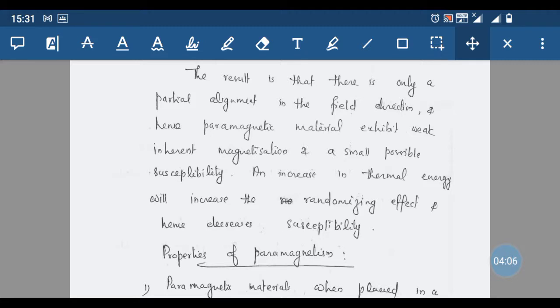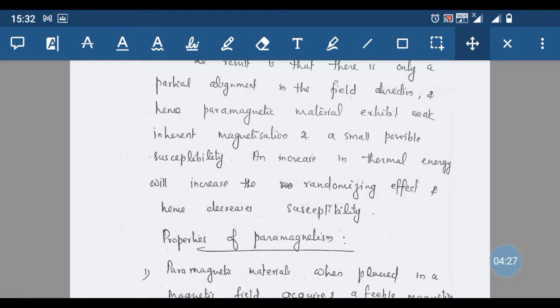Instead of aligning all the atomic dipoles in the same direction as that of the external field, there is a tendency for randomizing these atomic moments, and a partial alignment of these dipole moments in the field direction occurs. So paramagnetic substances show a weak inherent magnetization and a small positive value for the susceptibility.